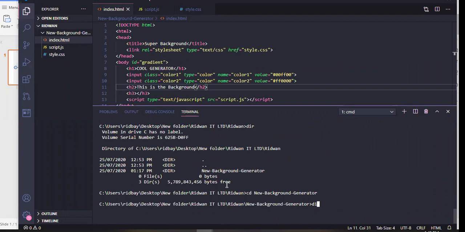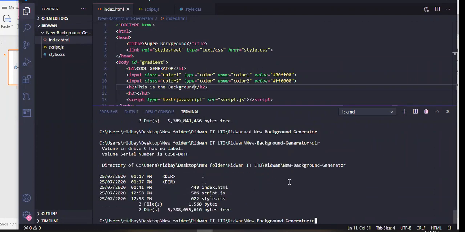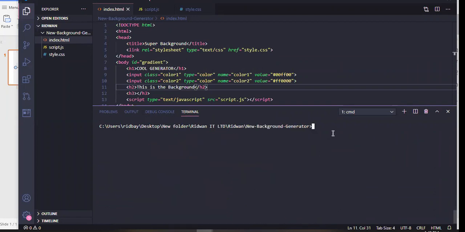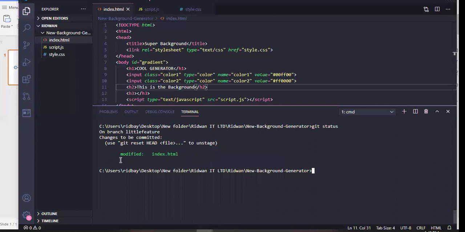And what do we have? We have our project files. So let me clear that. Then let me see the status of our project so far. Okay, we have this and we need to commit.